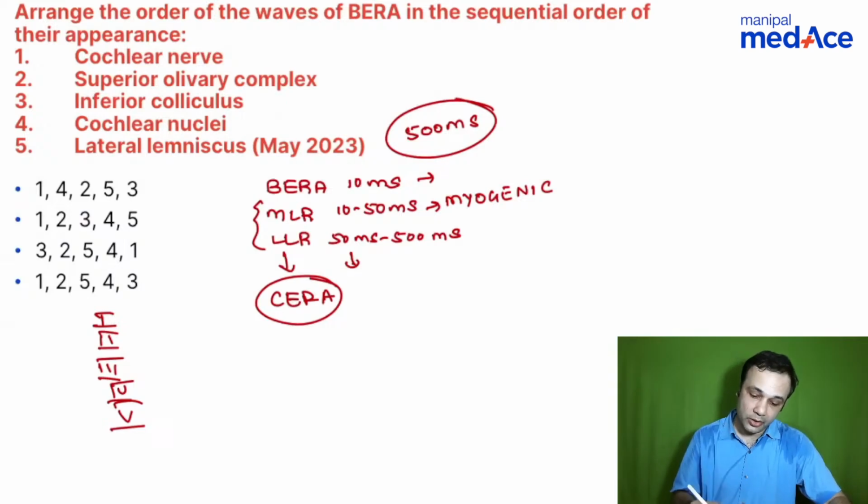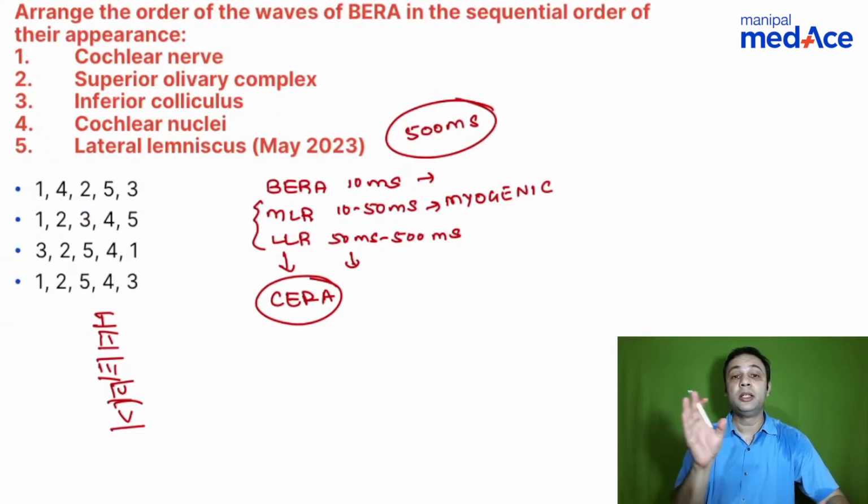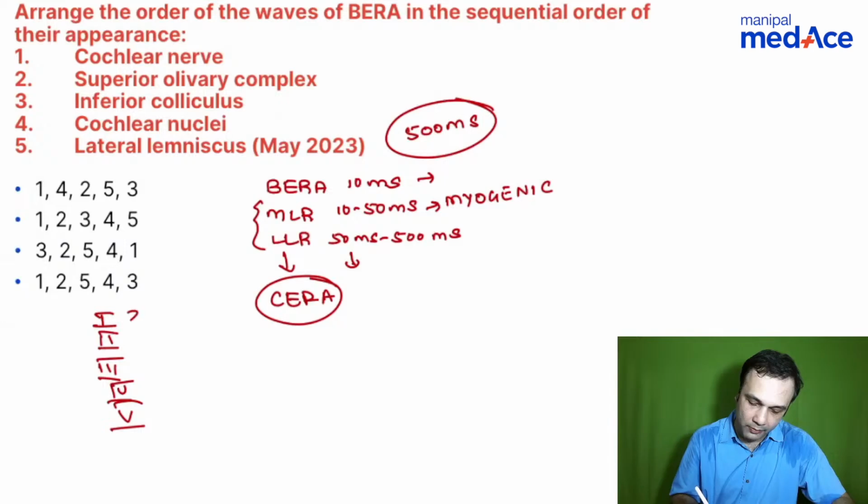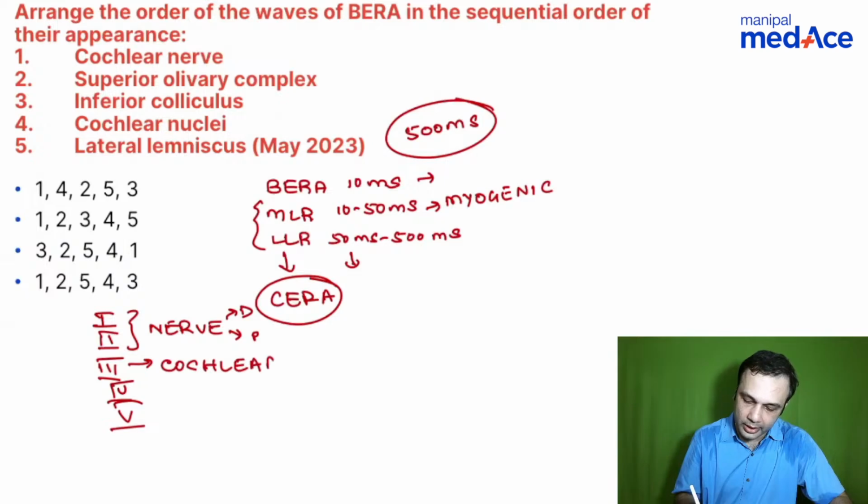So when you talk about the various waves of the BERA and the latencies, it is important. Wave 1 and wave 2 are related to the nerve, the distal end of the nerve and the proximal end of the nerve. Wave 3 is related to the cochlear nucleus. Wave 4, what is the next one?